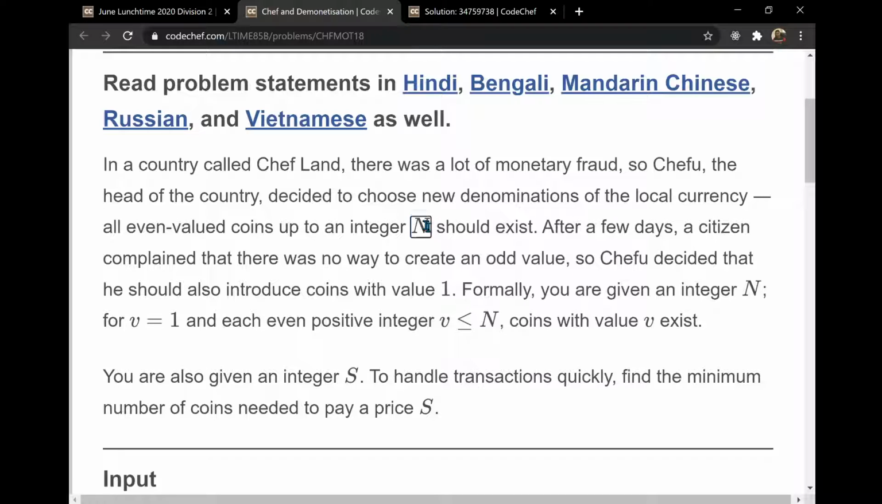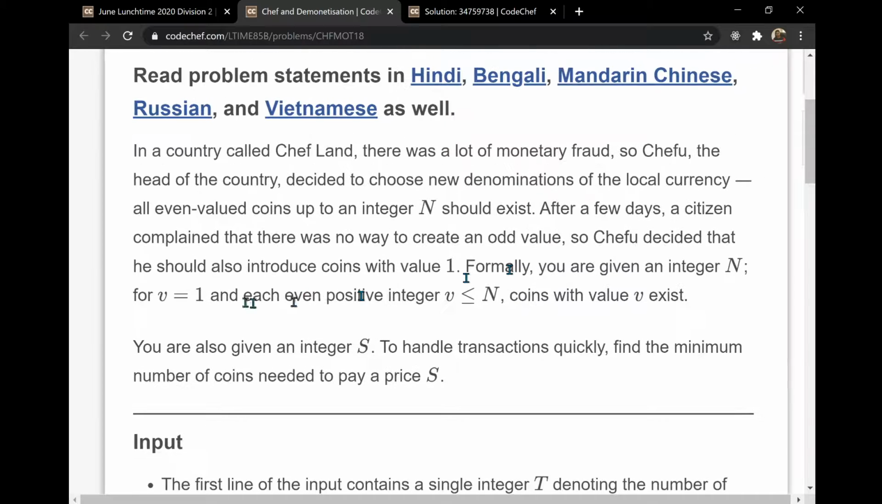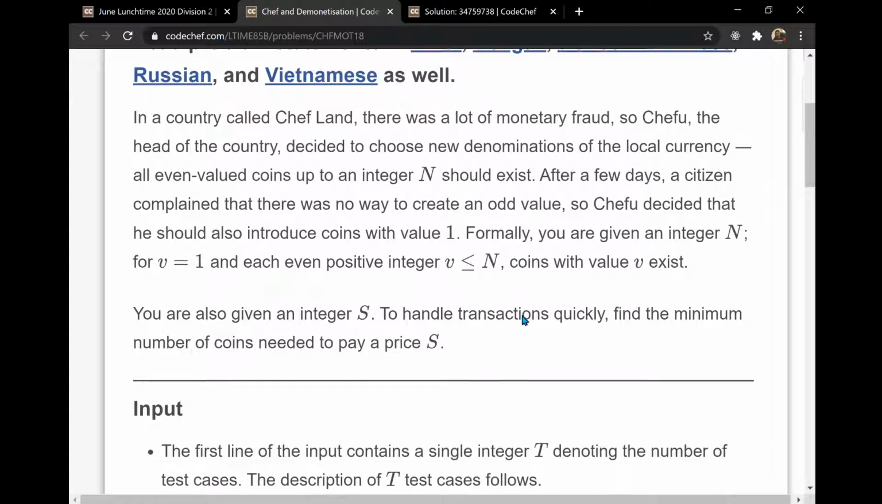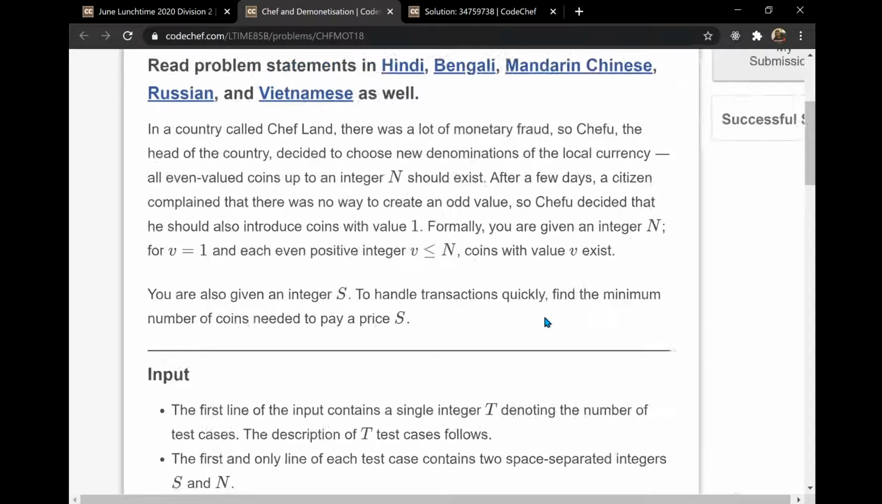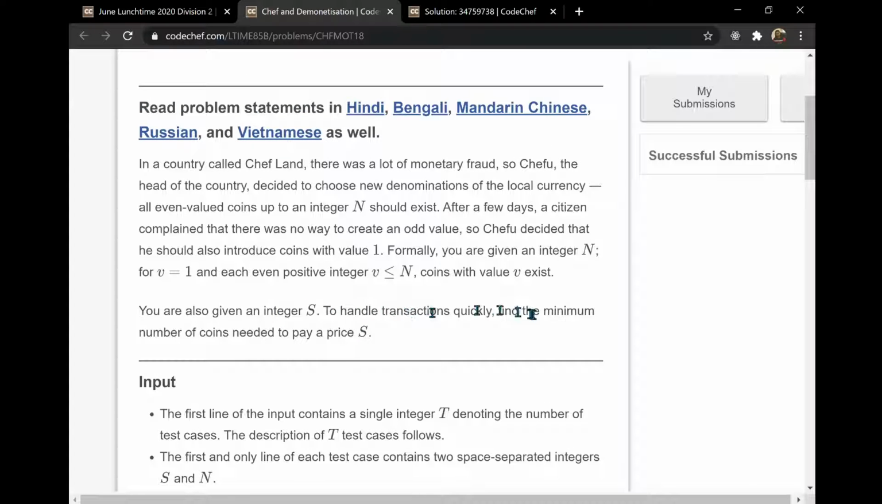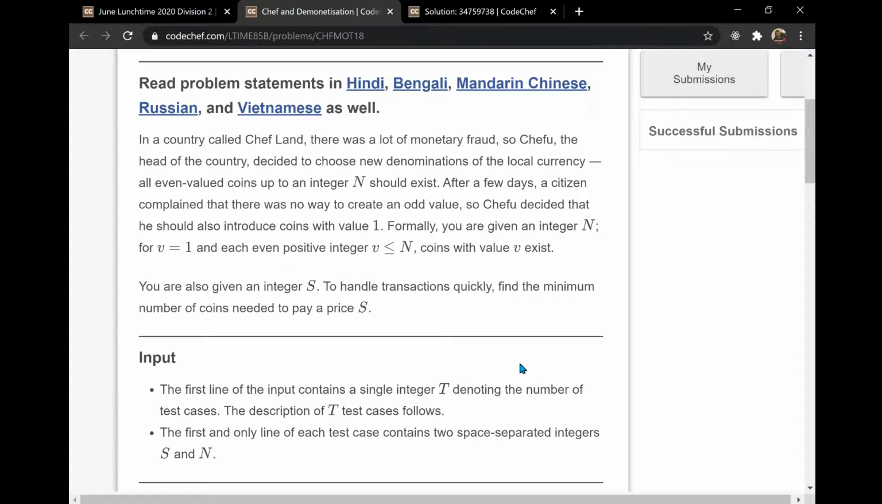That means we would be given some number n, and all the values which are odd and less than n are not present to us, and all the even value currency is with us. After some time the citizens complained that if we only have even valued currency, we won't be able to get any odd value out of it. So he decided that we would have 1 as the only odd value. So we would be given an integer s, and we have to find the minimum number of coins to pay the price s.